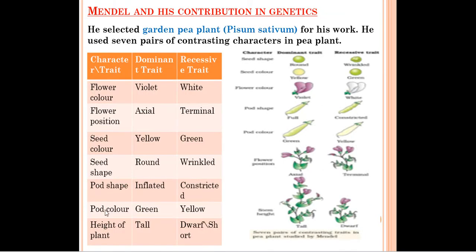Okay, next one is pod color. Pod color means the outer covering of the pea plant. It can be green or it can be yellow. And the last one is height of the plant, means the plant can be of tall height and it can be of short height. So these were the 7 pairs of characters which were present in the pea plant.